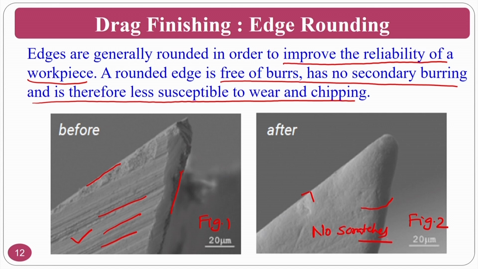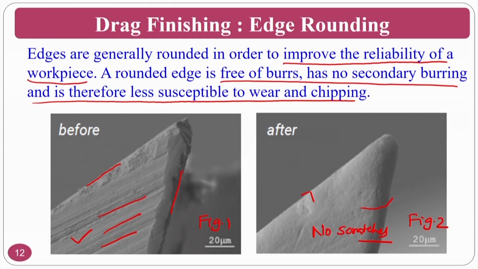Okay, so that is a beauty. At the same time, people sometimes call this edge radiusing also. In applications like cutting tools and other places, you require sharp edges obviously, but nothing in this world is 100% sharp.